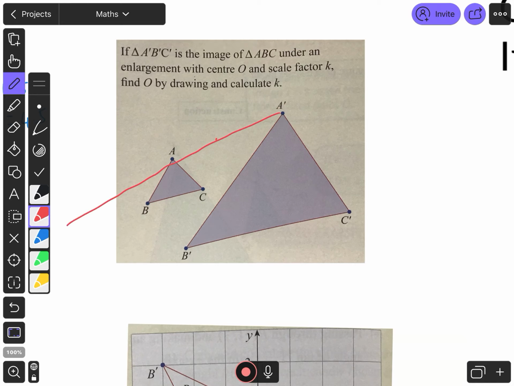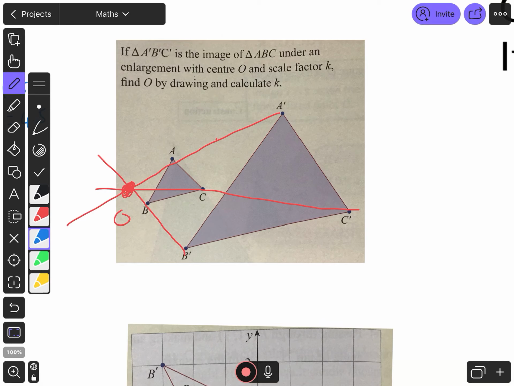Okay, I do the same with B and B dash. And I do the same with C and C dash. And it's wherever those 3 lines meet. Again, it'll be a bit more obvious when you have a ruler. So I have that point there, that is my center O.